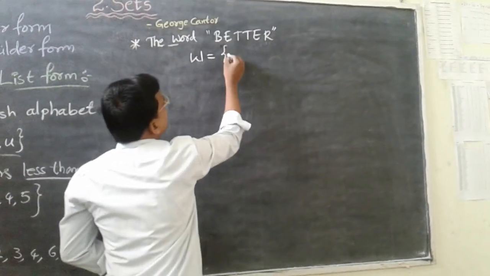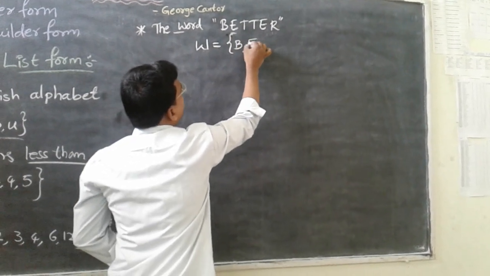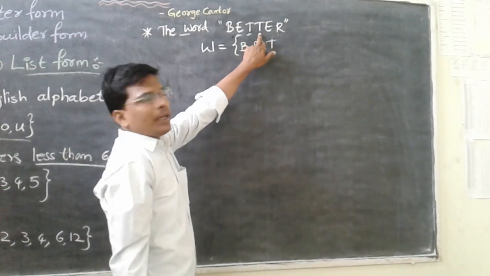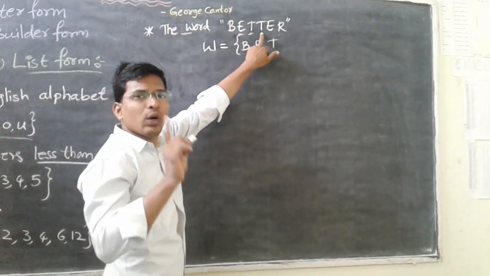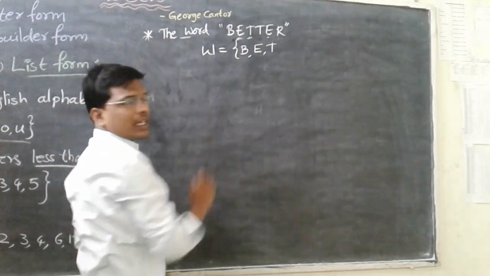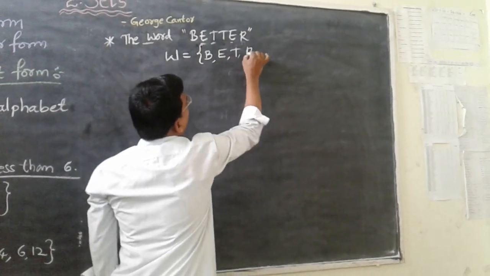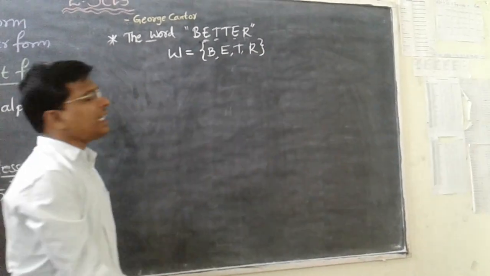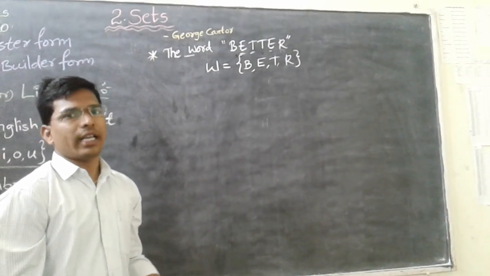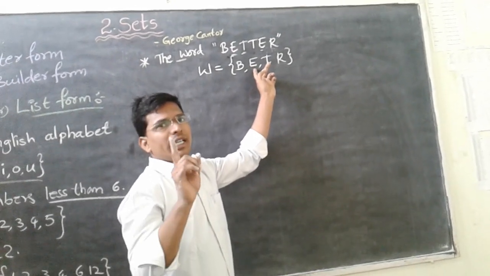So first here B, write B. Next we have E, so write E. Next we have T, so write T. And again T is repeating now, so don't write two times, write only once. Next E we have, so E also already we have written, so don't repeat it again. Next what do we have? R, so write R. B, E, T, R. If any letter, any number is repeated twice or thrice, don't write in a list form. Just write only once.